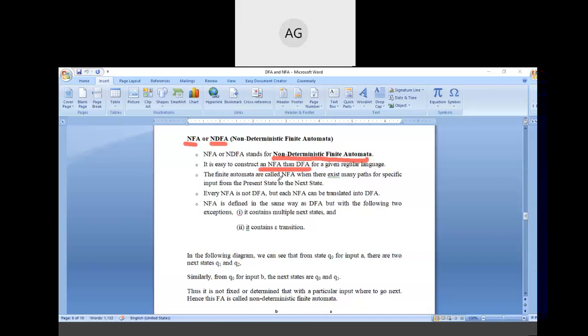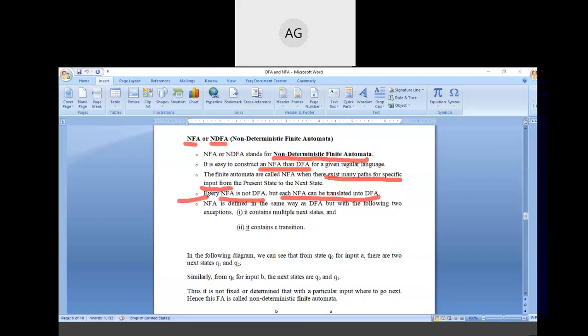The finite automata are called NFA when there exist many paths for a specific input from the present state to the next state. It means in case of NFA, we are non-deterministic. If we get a 0 as input, we cannot determine whether we stay at the Q0 state itself or move to the Q1 or Q2 state. So every NFA is not a DFA, but each NFA can be translated into a DFA.